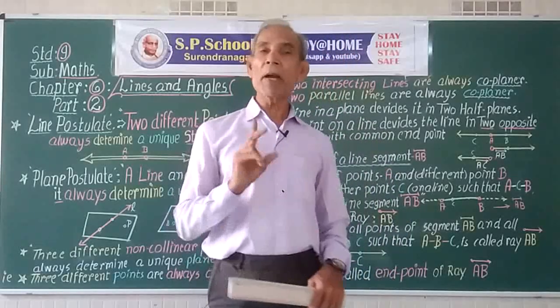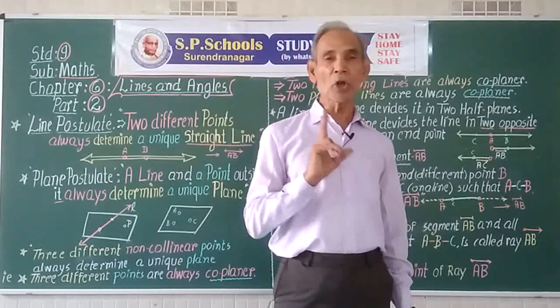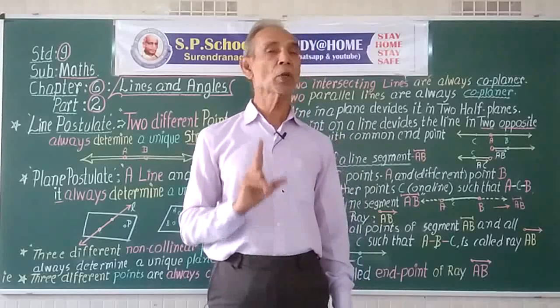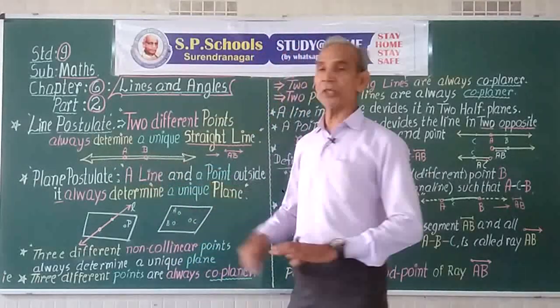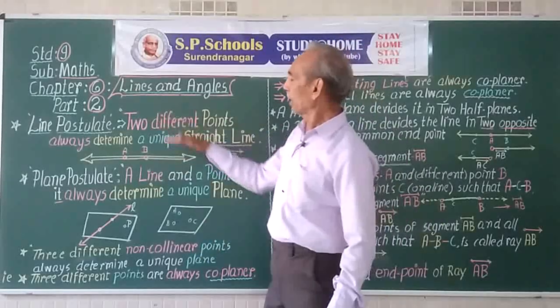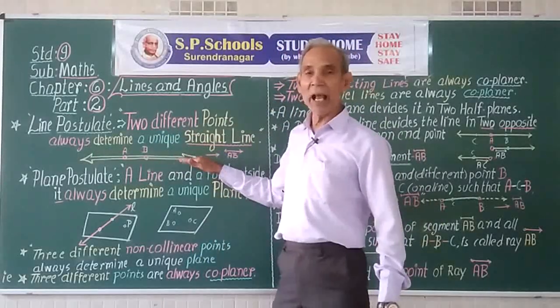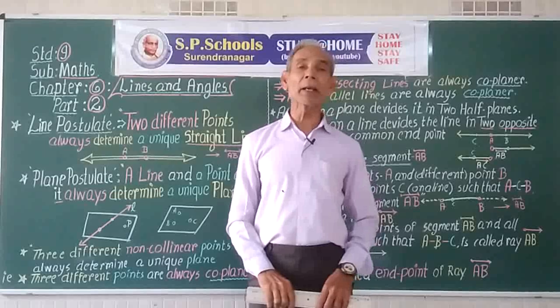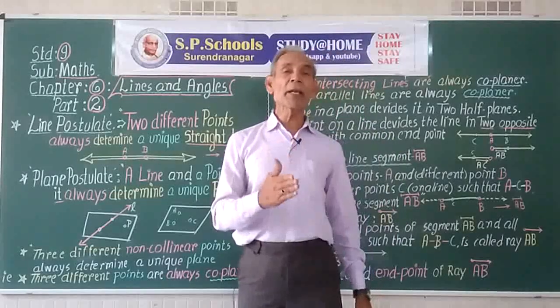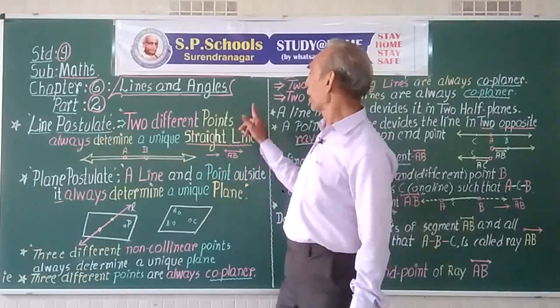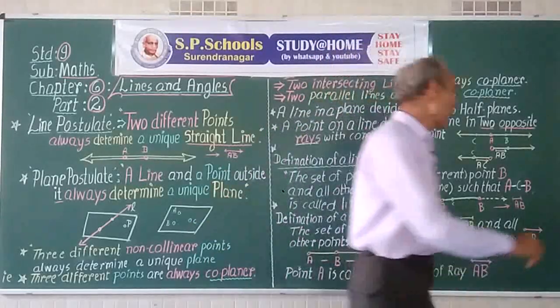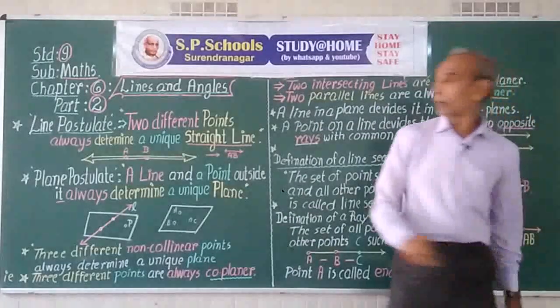Thus, 3 non-collinear points are always coplanar. Suppose we take 3 collinear points, then they make only one line, and one line cannot make any plane because a number of planes can pass through one line, as a number of lines can pass through one point.